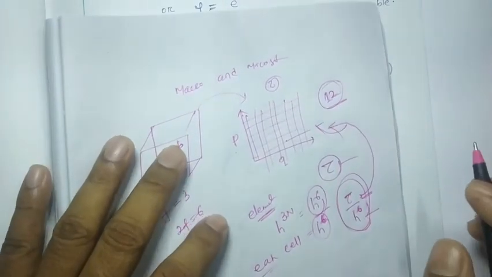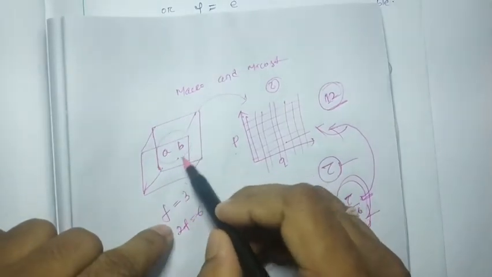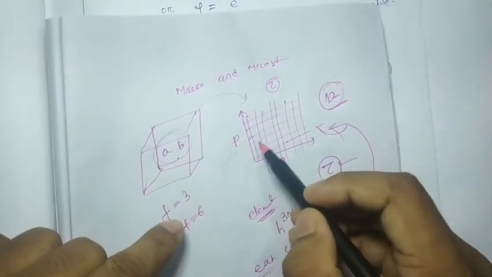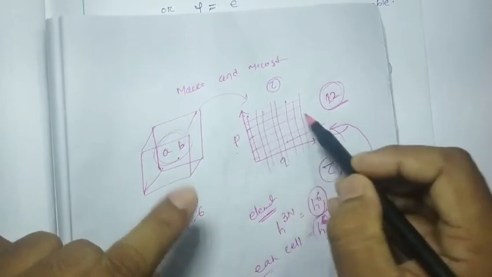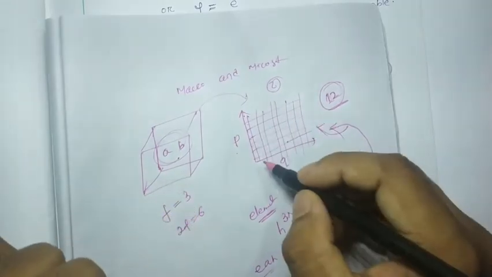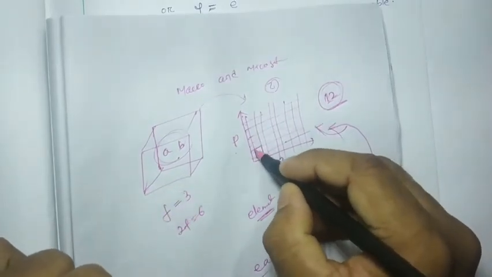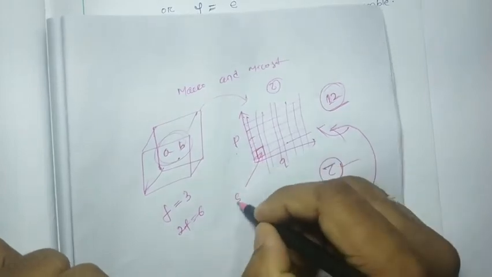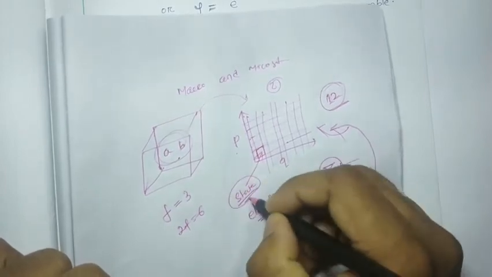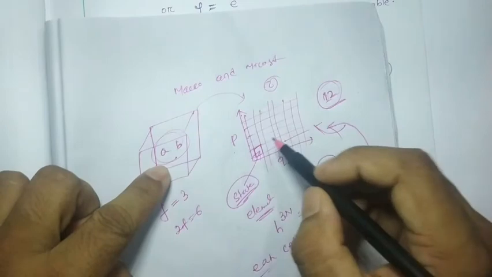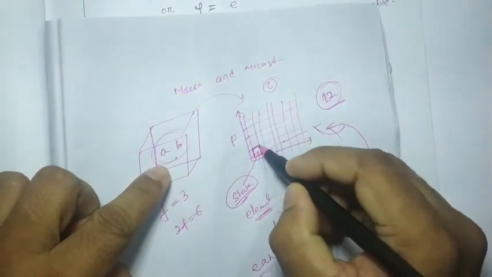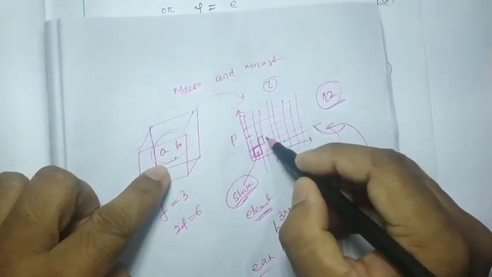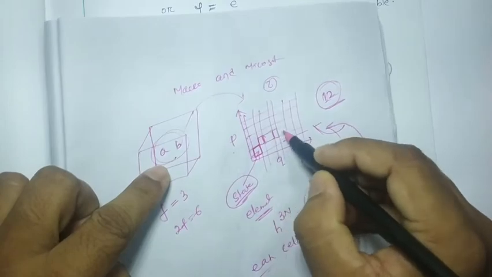Now these two particles are going to be distributed in these cells. Each cell represents a state of the particle, so different cells are different states.